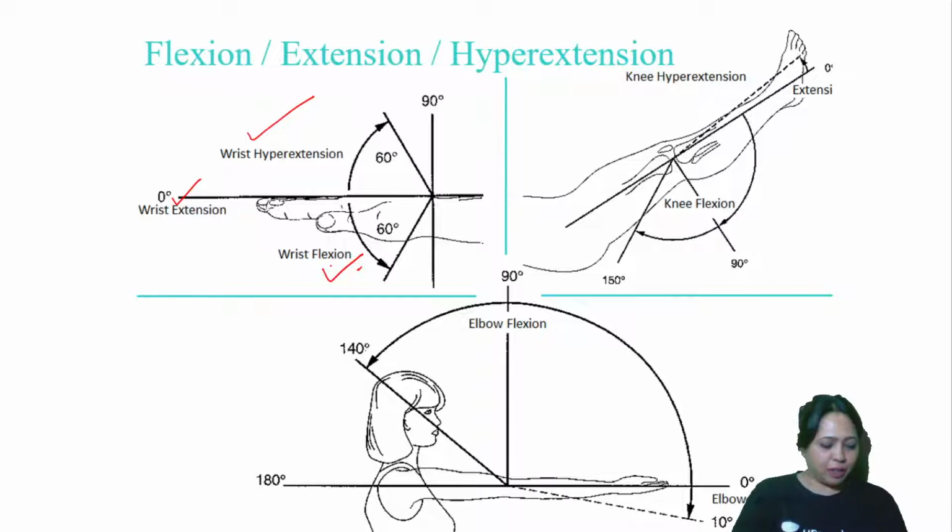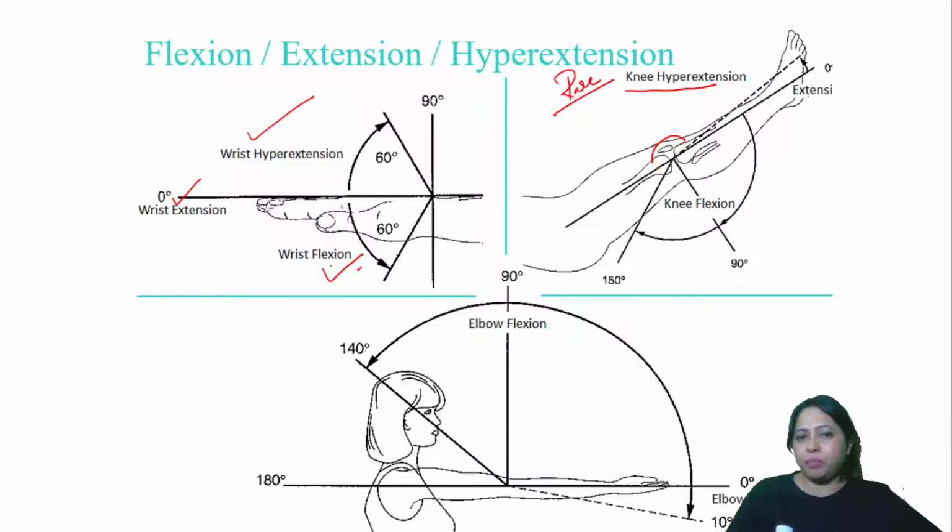Okay, so here we have, let's see, all right. So here we have knee also, we have flexion, extension. This is extension. This is flexion. And you cannot do hyperextension actually. It's very limited and it is not possible easily.